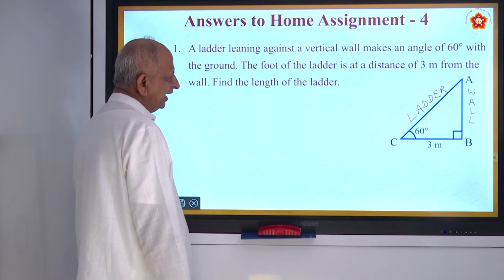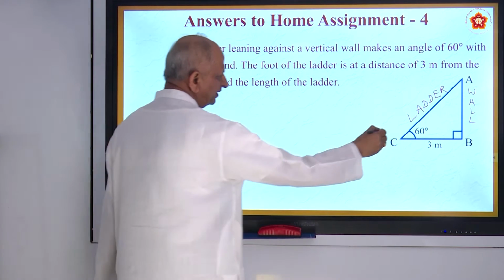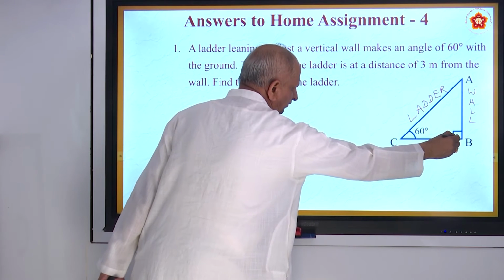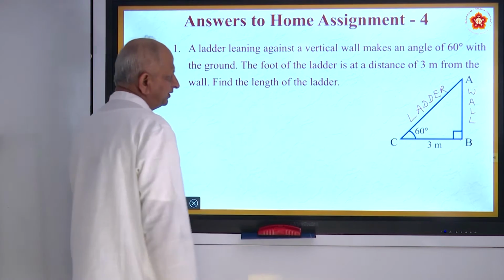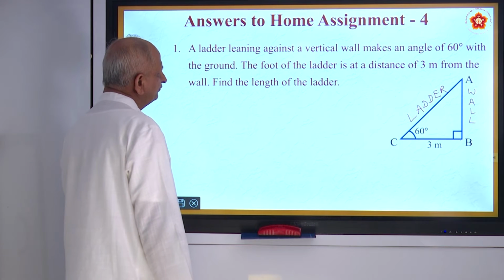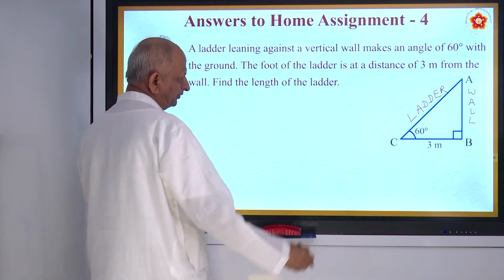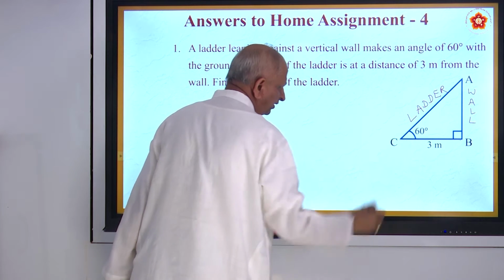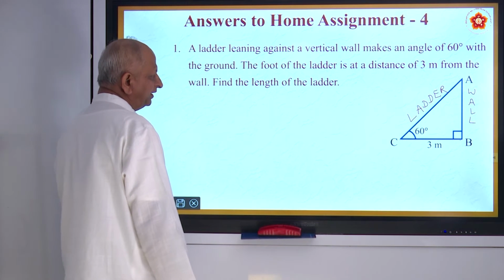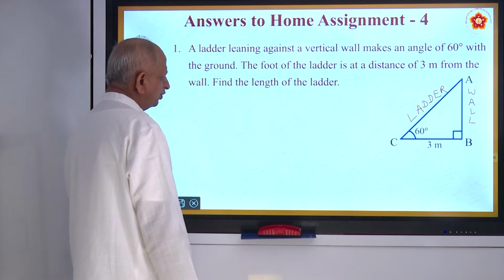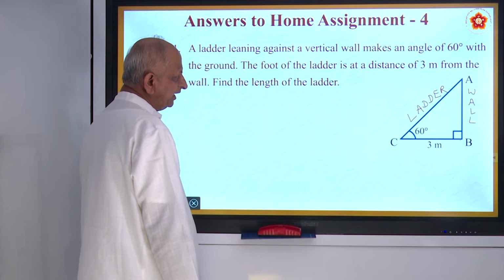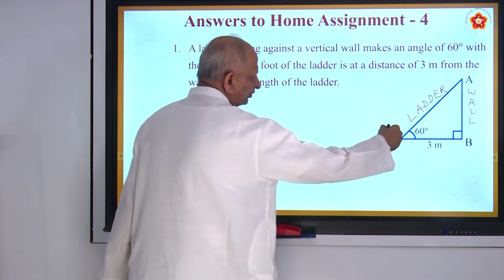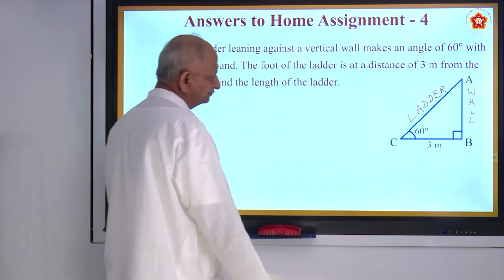The foot of the ladder is at a distance of 3 meters. This distance is 3 meters, from the foot of the wall to the foot of the ladder. Now the question is, find the length of the ladder. So they are asking the length of the ladder.